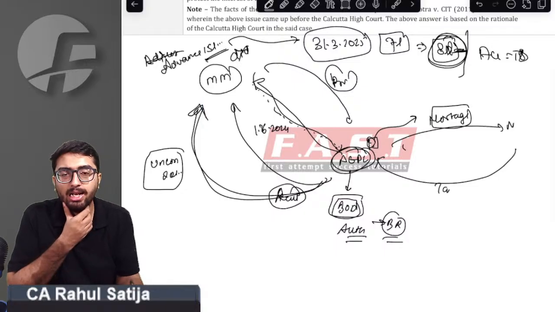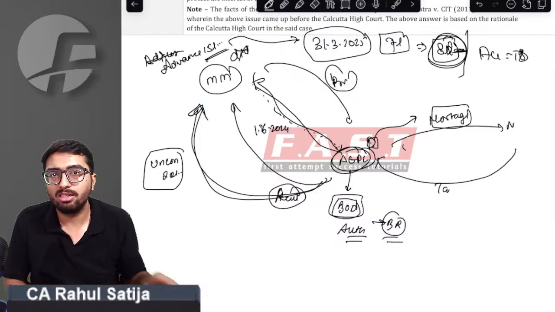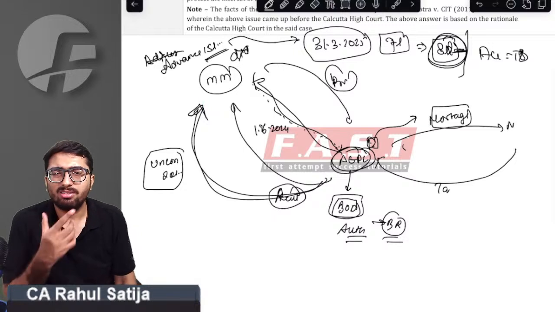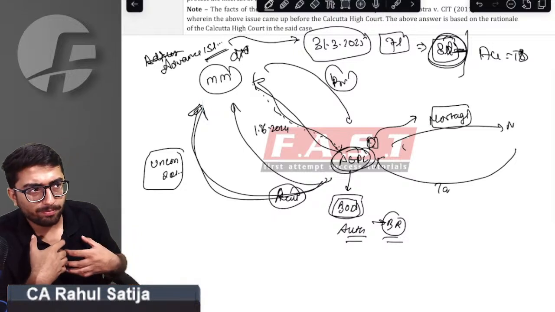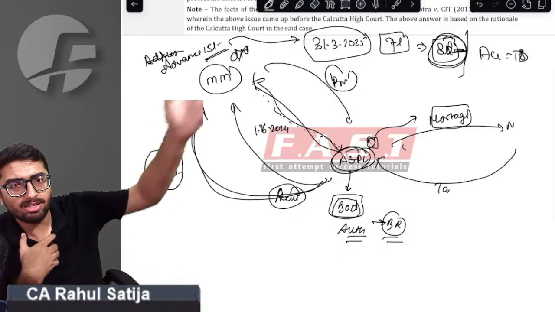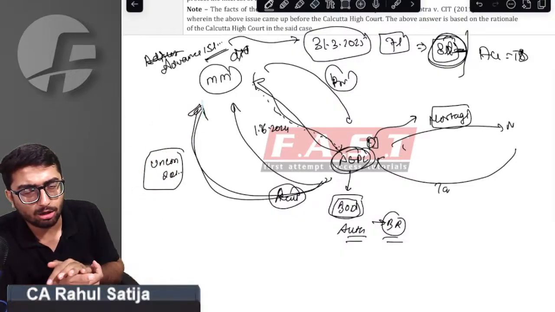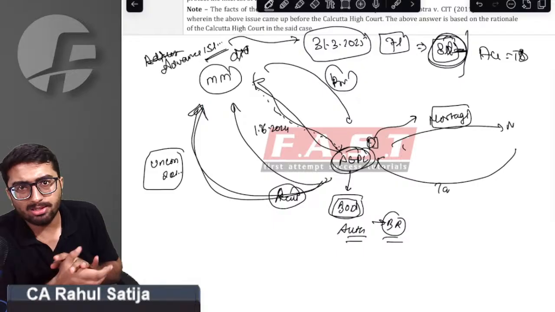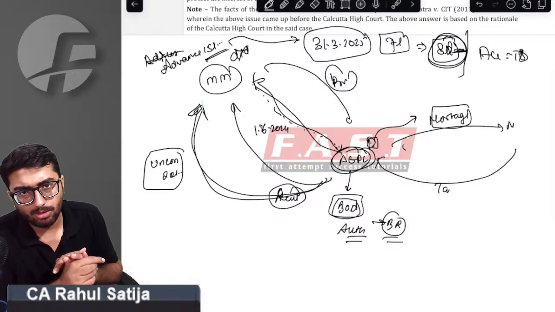Assessing Officer treated this 8 lakh rupees as deemed dividend. Sir, we have studied this point that if a company gives any loan or advance to a shareholder holding more than 10% of voting power, that shall be considered as deemed dividend to the extent of accumulated profits.